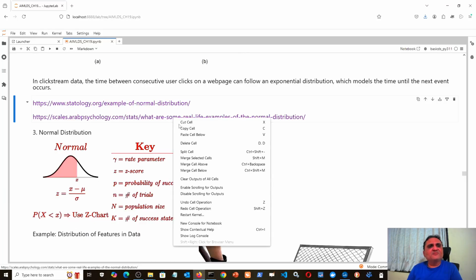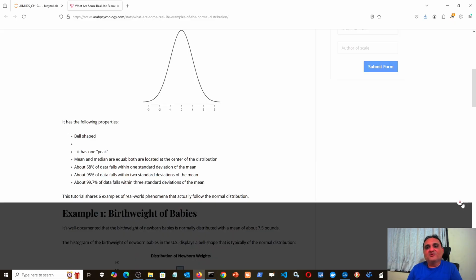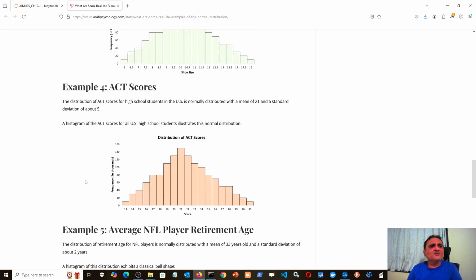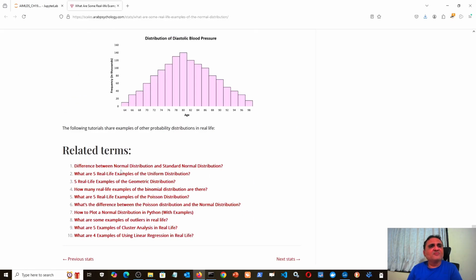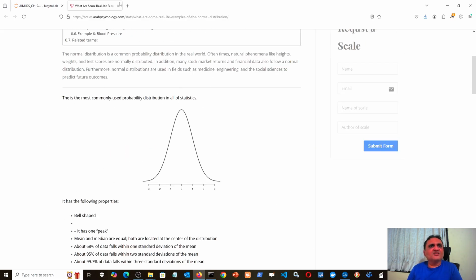Here some more examples of normal distributions are given on the psychology side. For example, human IQ also follows normal distribution. Newborn weight we have seen, height we have seen, shoe size we have seen, test score, retirement age, blood pressure. So I think these are all the same thing. IQ is not mentioned anywhere, but IQ also follows normal distribution or bell curve.